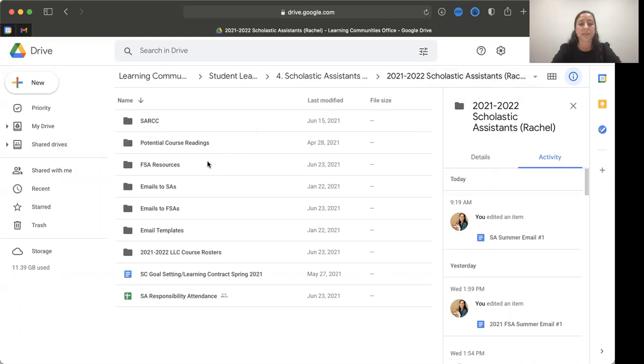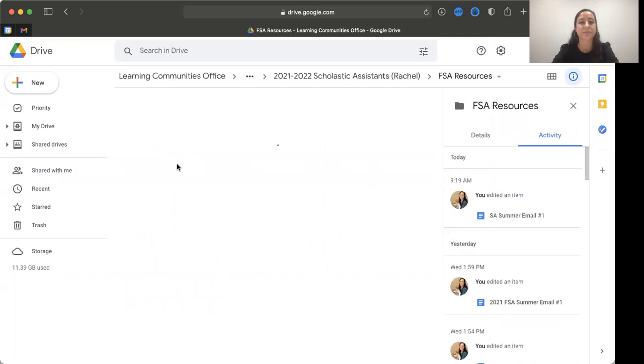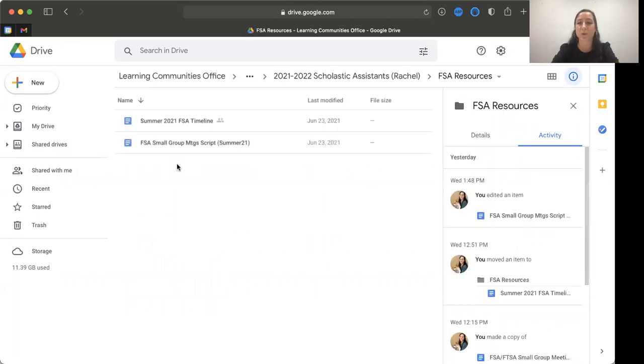Then you're going to go right down here. There are two things I'm going to go over with you. The first one is FSA resources, so let's open up that folder. This folder is created for all of you. This is where you're going to find the FSA timeline as posted here. There will also be another timeline for the fall and spring semesters. Every time the essays get a timeline, you will also get an FSA version of it. This is also where you're going to find all the different scripts for your meetings.